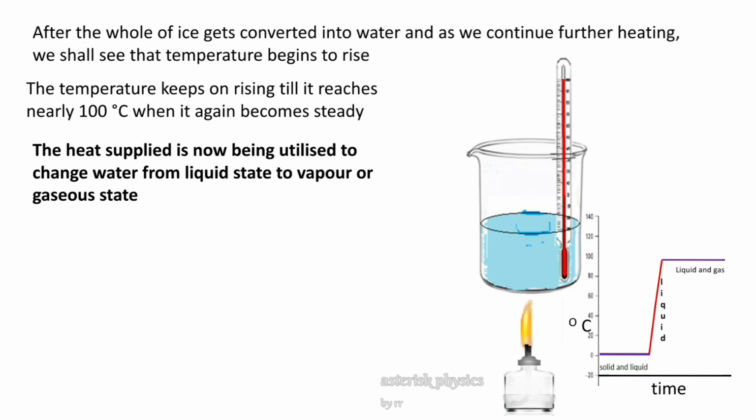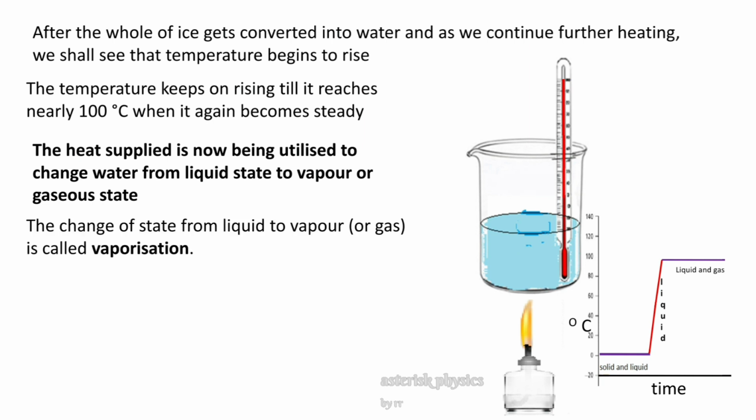That is, at 100 degrees Celsius, the heat supplied is now being utilized to change water from liquid state to vapor or gaseous state. The change of state from liquid to vapor, that is, water to steam, is called vaporization.